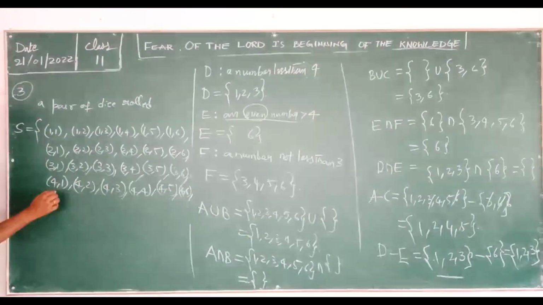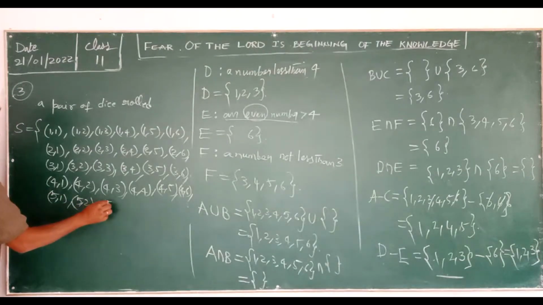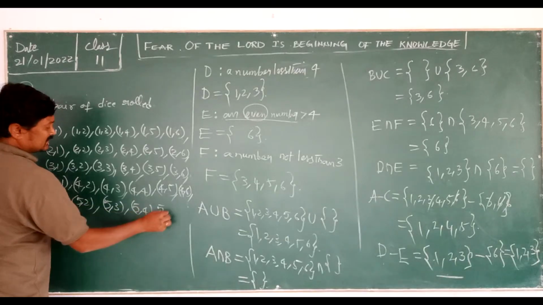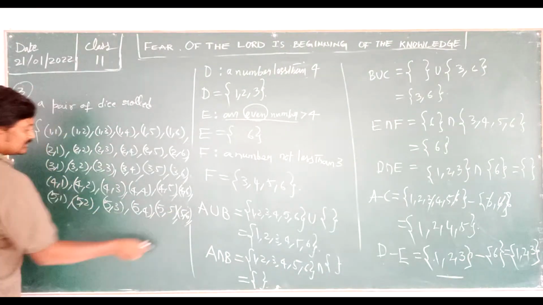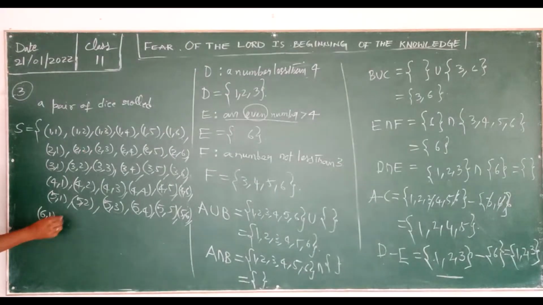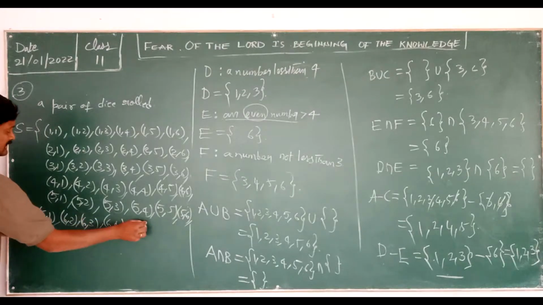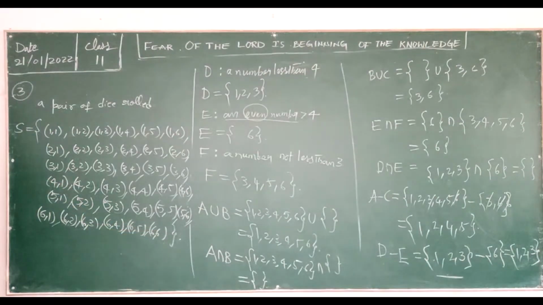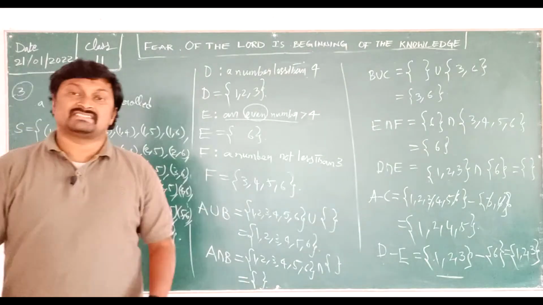After that 5 1, 5 2, 5 3, 5 4, 5 5, 5 6. And then 6 1, 6 2, 6 3, 6 4, 6 5, 6 6. That's it. So these many outcomes are possible. This is our sample space S.